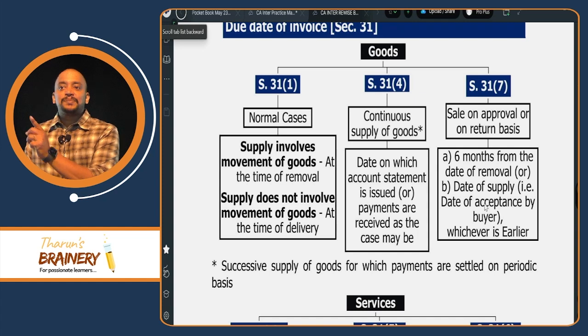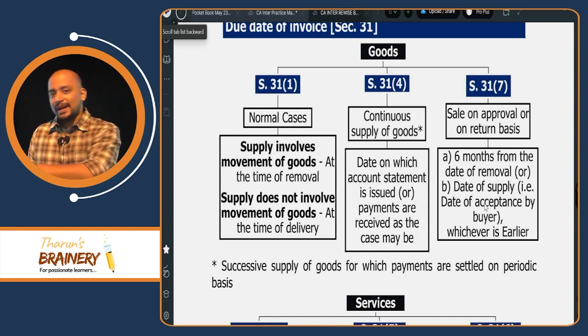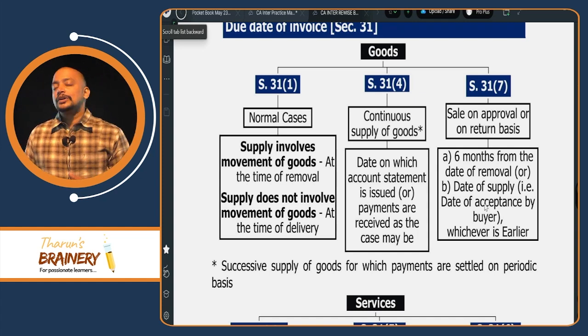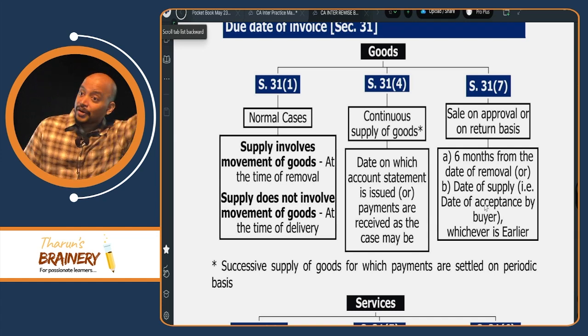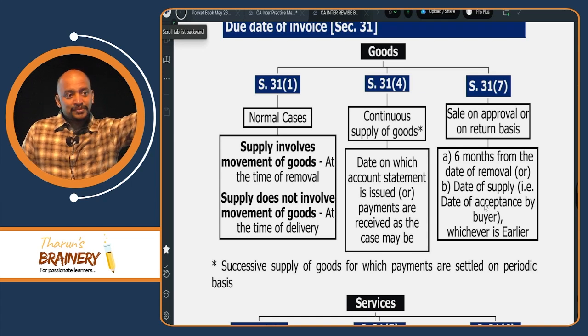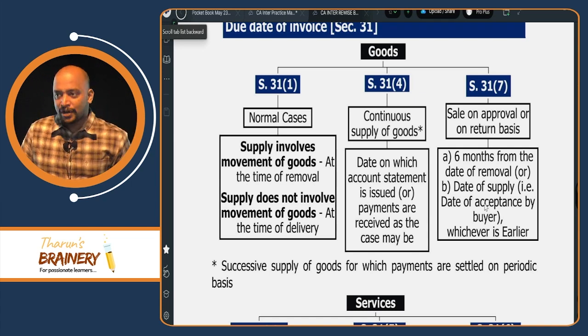So under the contract of supply, goods are starting from one place to another place. That is known as supply involving movement of goods. In that case, they need to raise the invoice at the time of removal. So whenever they are removing goods from their place, at that time itself they need to raise the invoice.